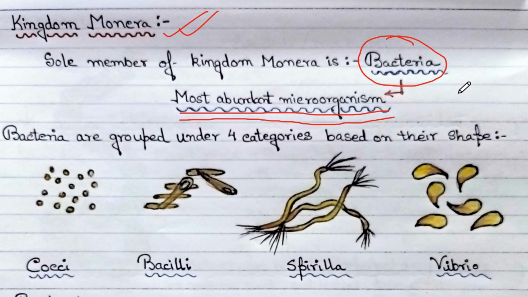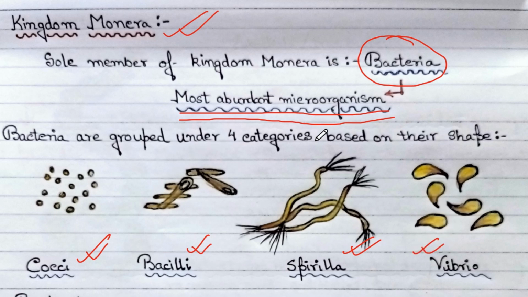Now, bacteria are generally grouped into four categories based on their shape. One is round-shaped bacteria, which are known as cocci; rod-shaped bacteria, which is bacilli; filamentous bacteria, known as spirilla; and comma-shaped bacteria, known as vibrio.